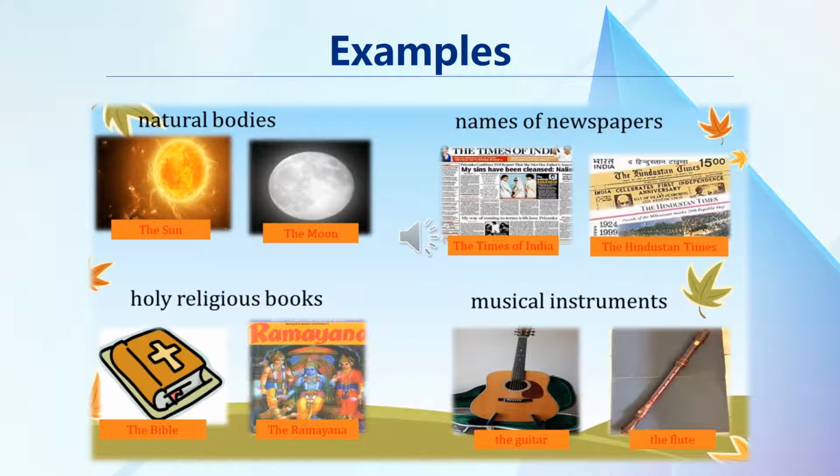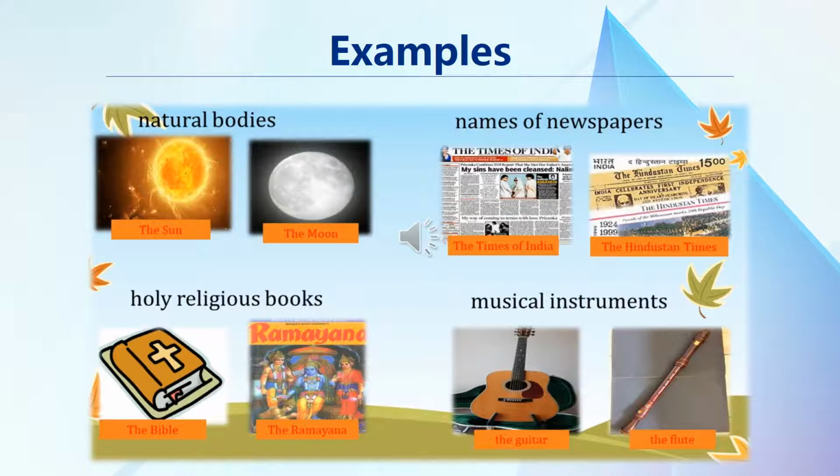Then we use definite article the in front of the names of newspapers. For example, the Times of India, the Hindustan Times, and all other newspapers also.